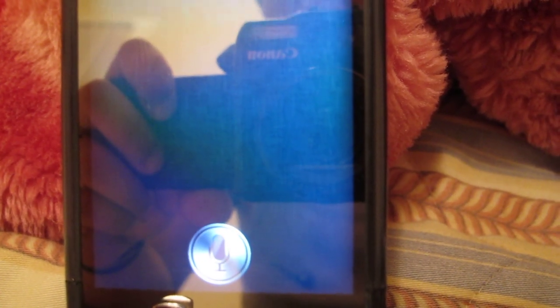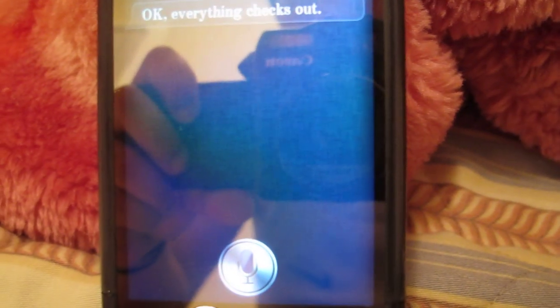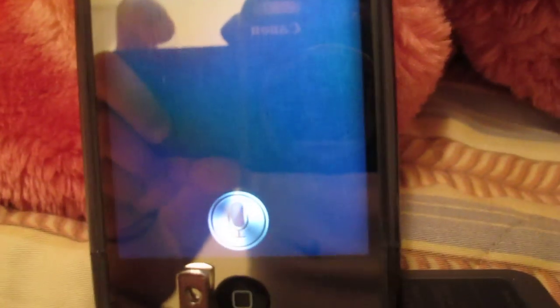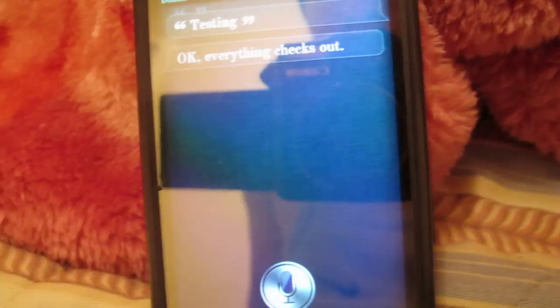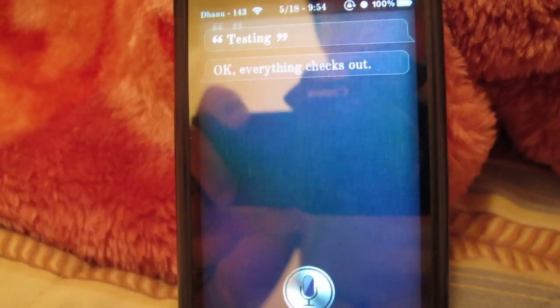Testing. Okay, everything checks out. Yep, everything checks out, guys. So, do you like this tweak? You probably should. Well, it's one of the best tweaks I've ever seen for the Siri feature.